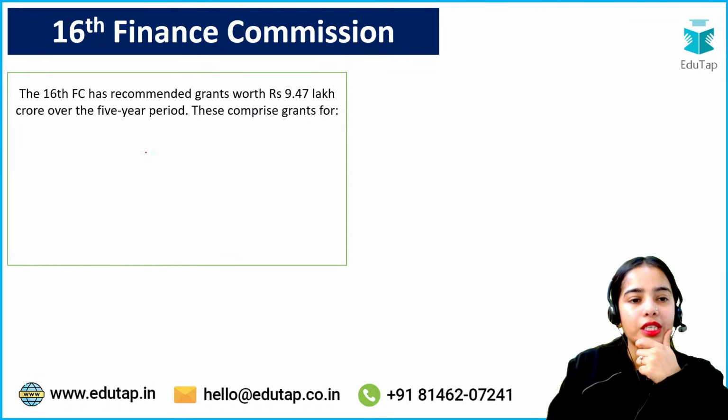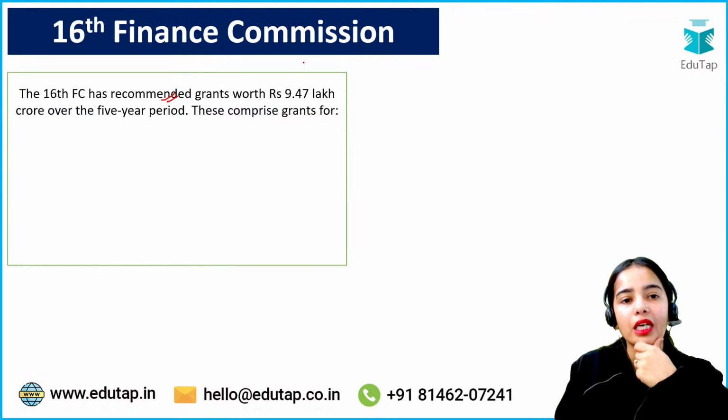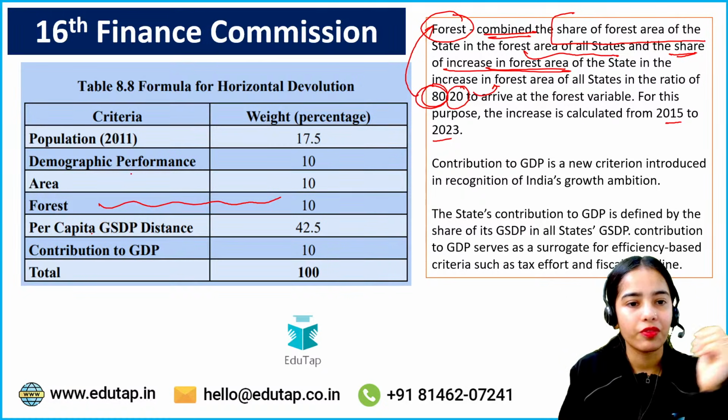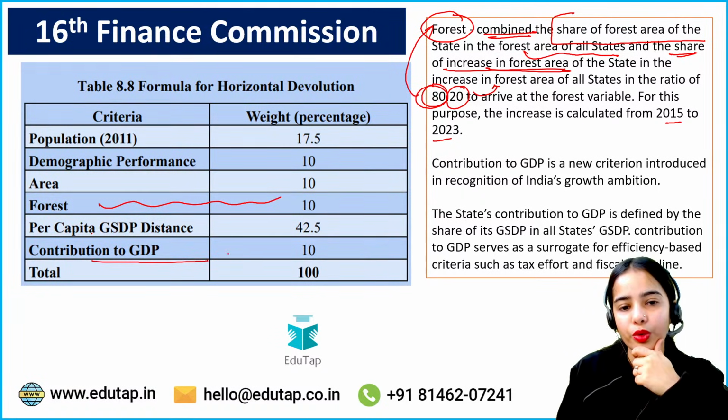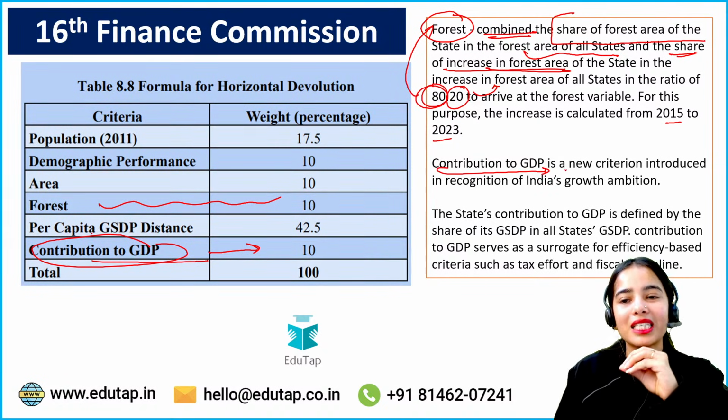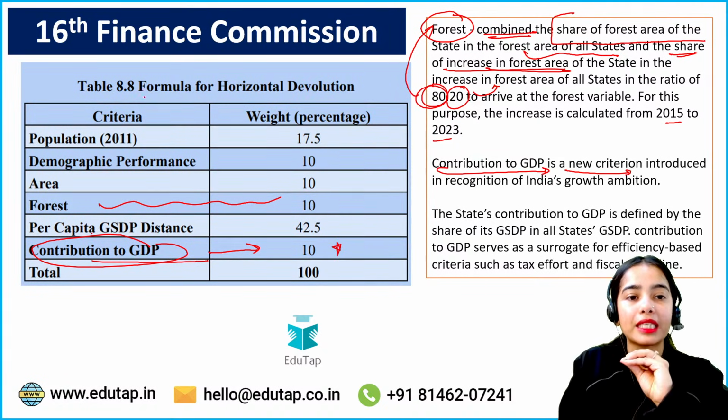So now the 16th Finance Commission has recommended grants. Coming to the grants, we have discussed per capita GSDP. Now coming to the contribution to GDP. Contribution to GDP is a new criteria that has been introduced by the 16th Finance Commission.